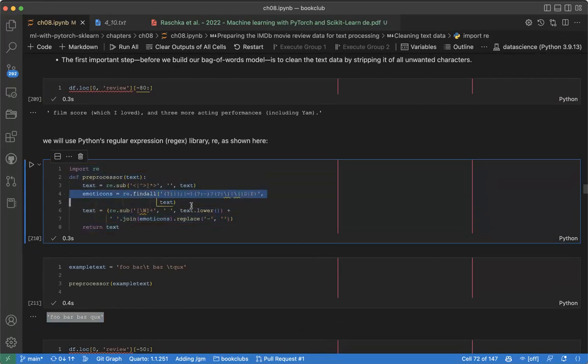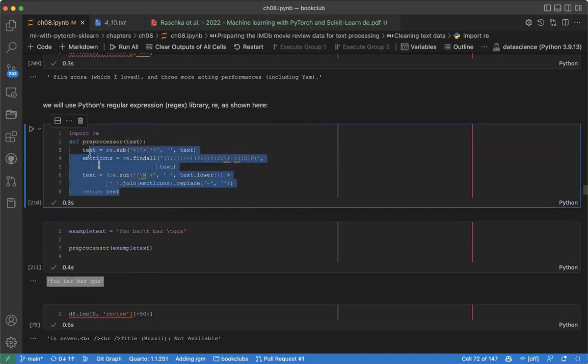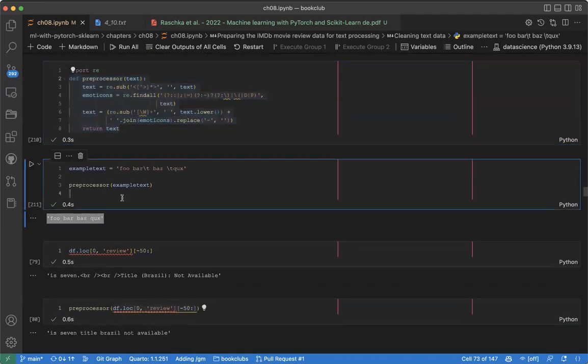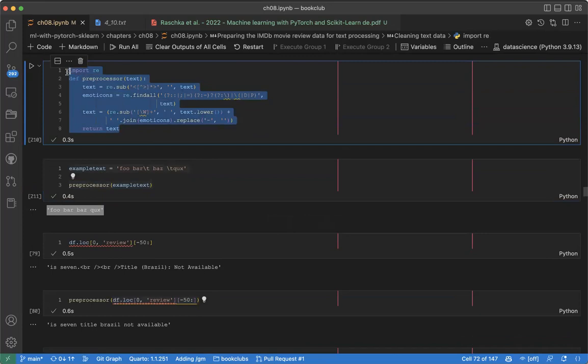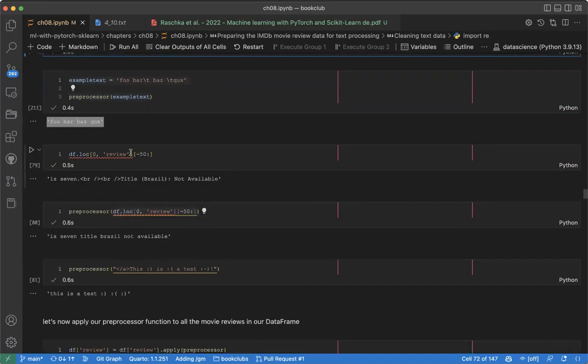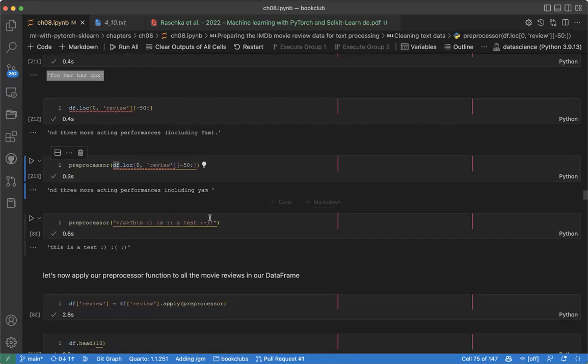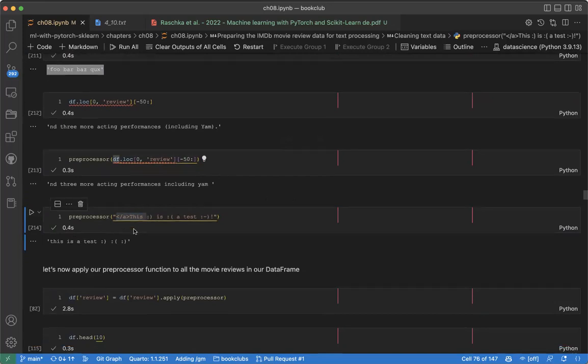So this is regex. We don't have time to look through what the regex does, but I will give a reference on the best way to learn regex. The main idea I want to tell us is that we need to clean our data, and the way to clean your data is by using regex. So here we clean that. This is another example. It contains an anchor tag and many other things. When we run it, we can see it removes the anchor tag, right?